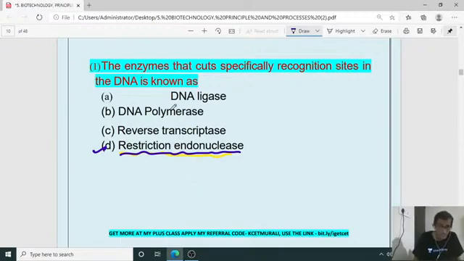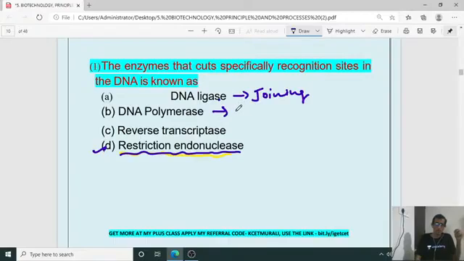Okay, it is not A. A is for joining purpose. Ligase refers to joining of DNA. Okay, DNA polymerase, what is it for? DNA replication. DNA dependent DNA polymerase is for replication.